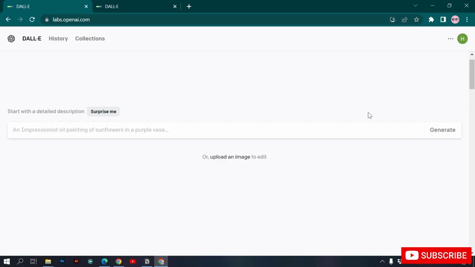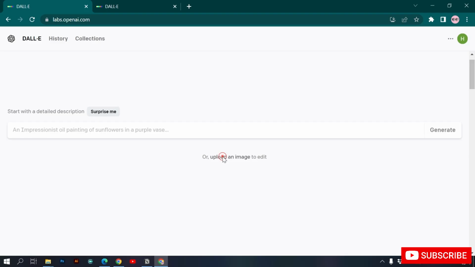In this video we will be learning about DALL-E's Outpainting. This is the DALL-E editor that they call Outpainting, and we can do essentially two things with it. We can either erase parts of an image and replace it with something else, or we can generate more parts of an image.